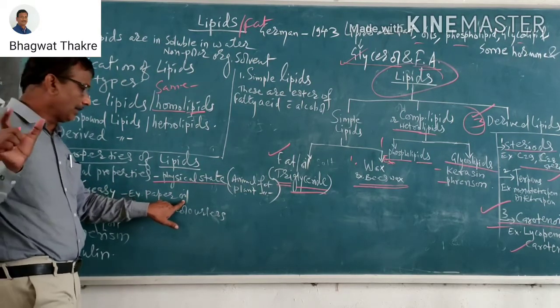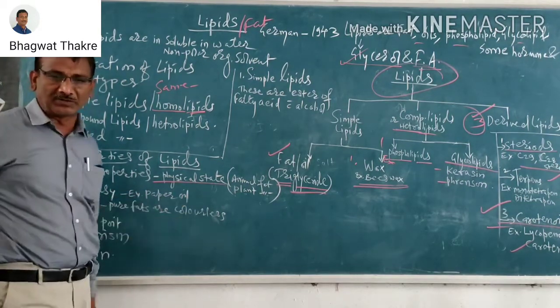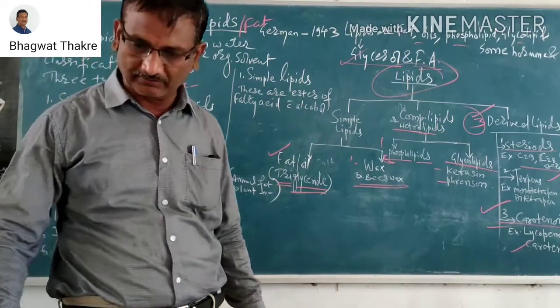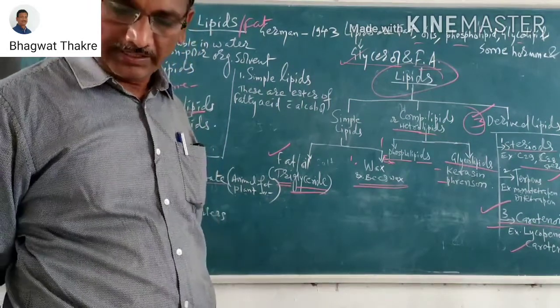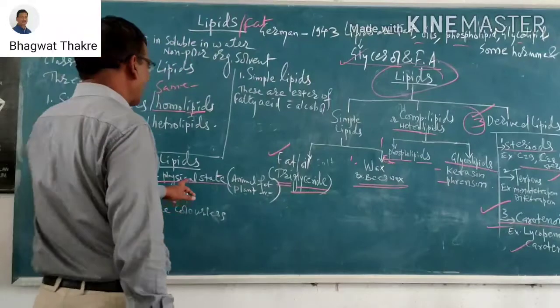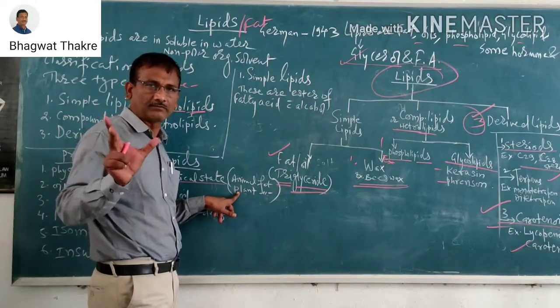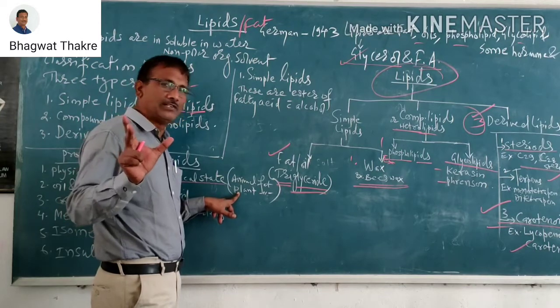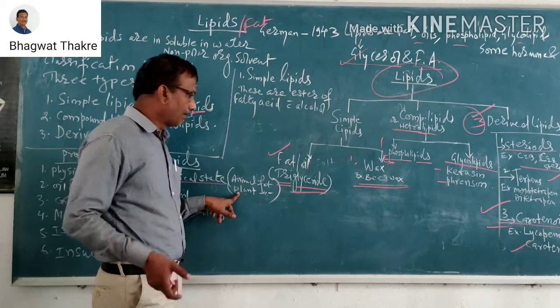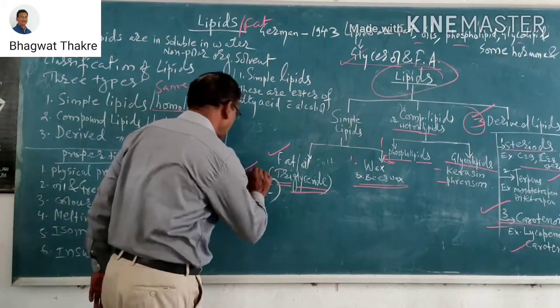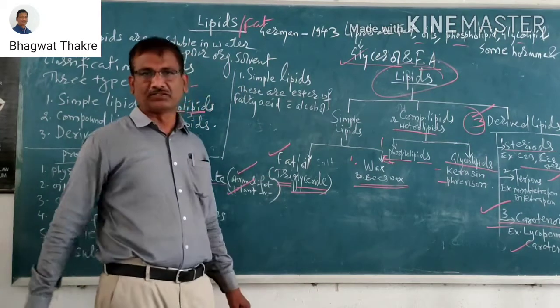Oil used for human consumption is known as domestic oil, and some oil is used for mechanical purposes, and this type is wax. Both the oils and wax are prepared from some plants and animals.